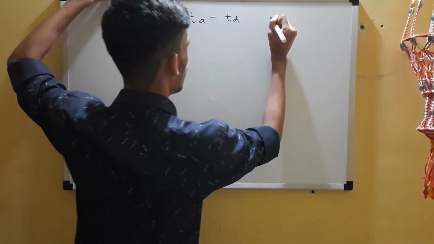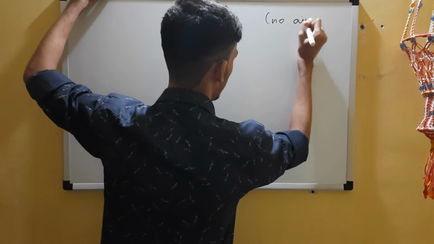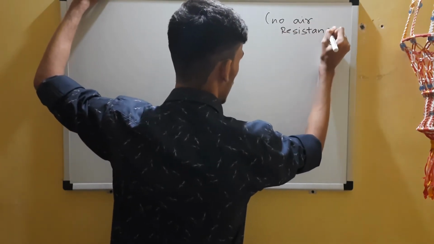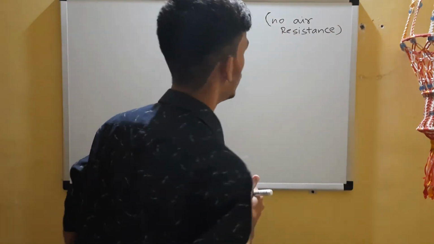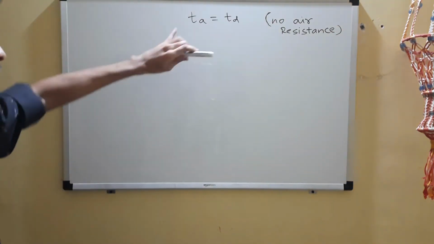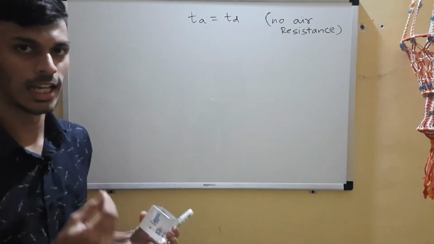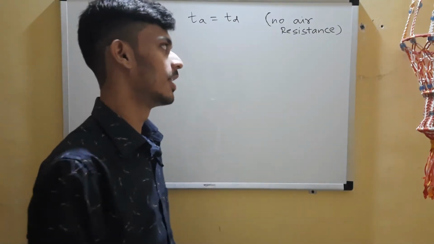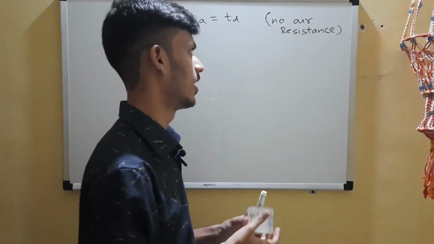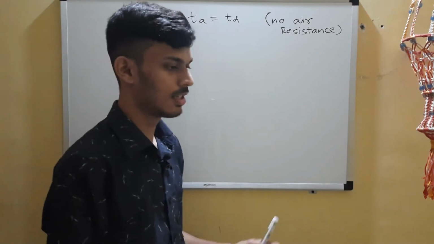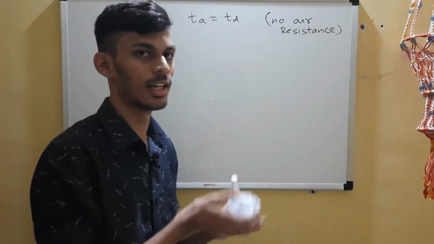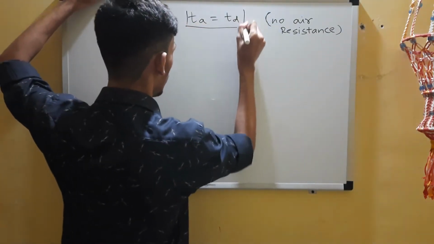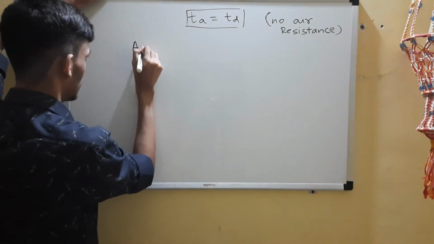When is this true? When there is no air resistance, right? We said that when there is no air resistance, air drag, whatever you want to call it, friction due to air, then the time of ascent, whatever time it takes to go up, is equal to the time it takes to fall, right? But what if we have air resistance?